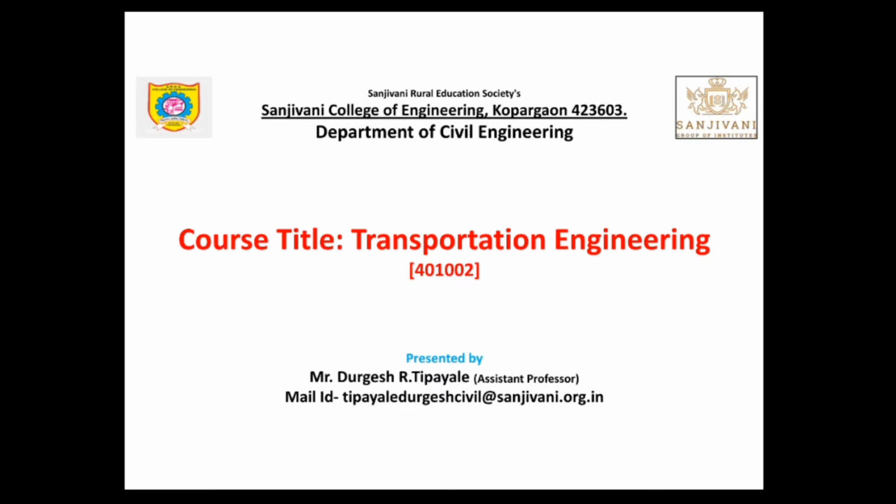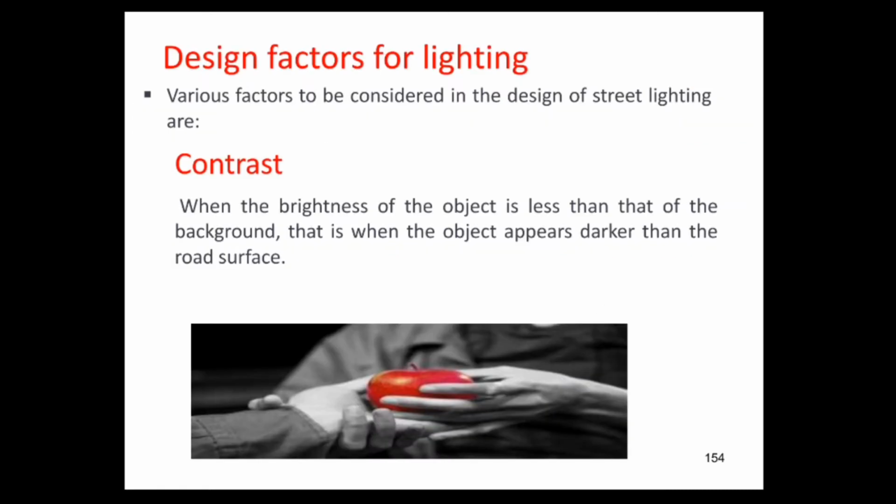In this session, we shall discuss the design factors for lighting. The various factors which affect the design of street lighting are: first is the contrast. When the brightness of the object is less than that of its background, then the object appears darker than the road surface. Hence, it is very essential that uniform lighting is provided on the streets so that the object is clearly visible for the driver or the user of the road.